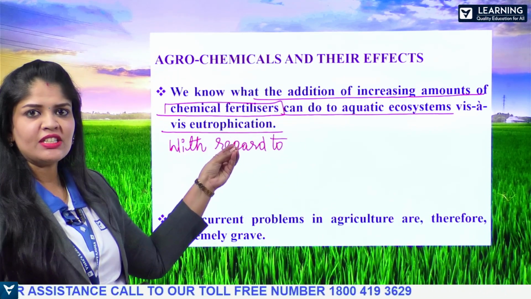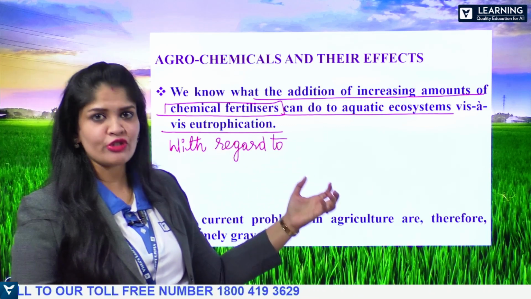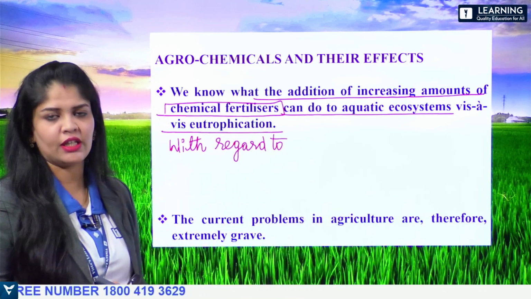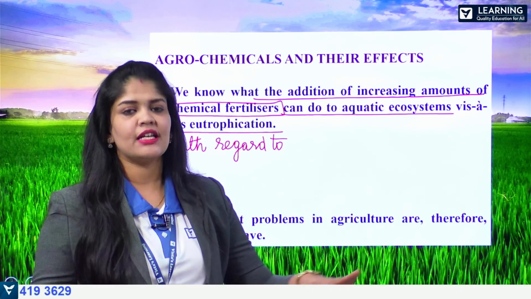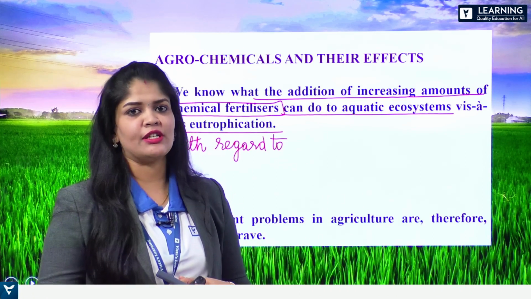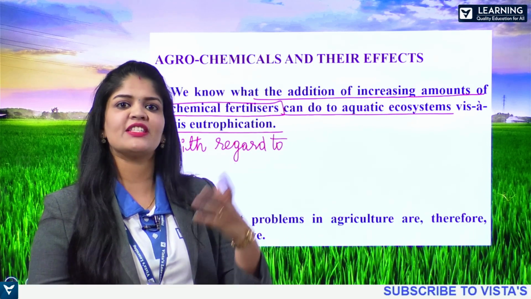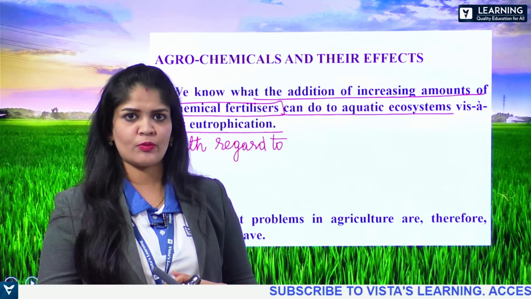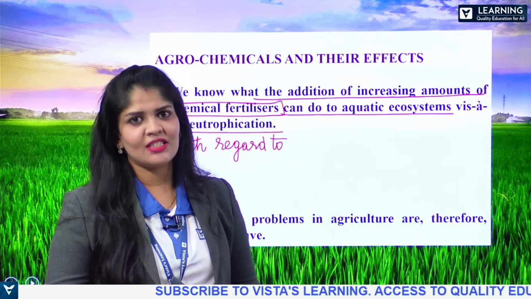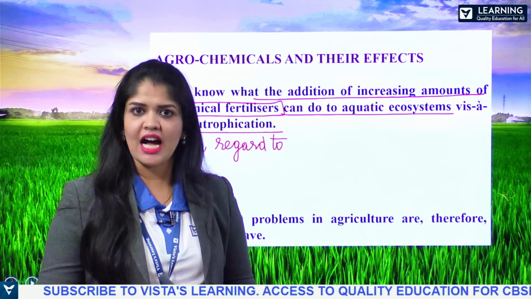Eutrophication is the immediate enhancement of the nutrients present in the water body, and thereby the surface is surrounded by algae, which leads to algal blooms, which block the entry of sunlight to the bottom layers of the water body, thereby causing suffocation and the death of the aquatic organisms.